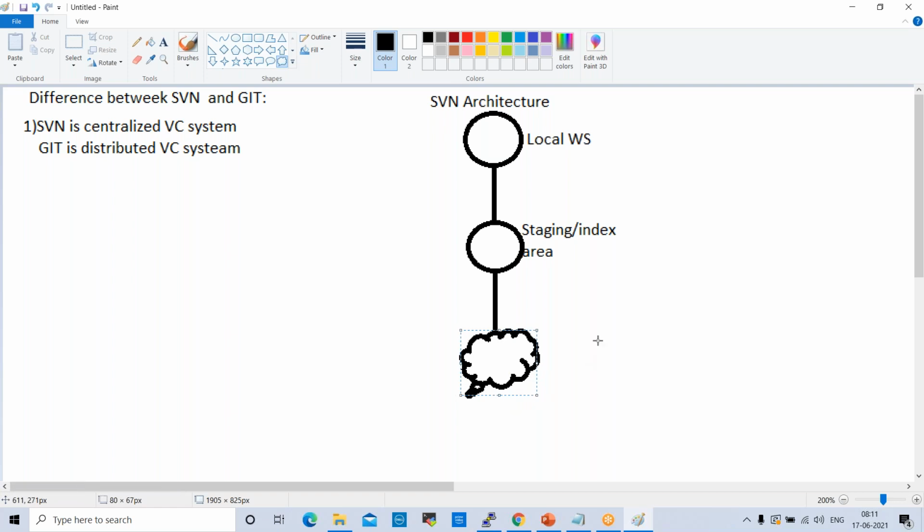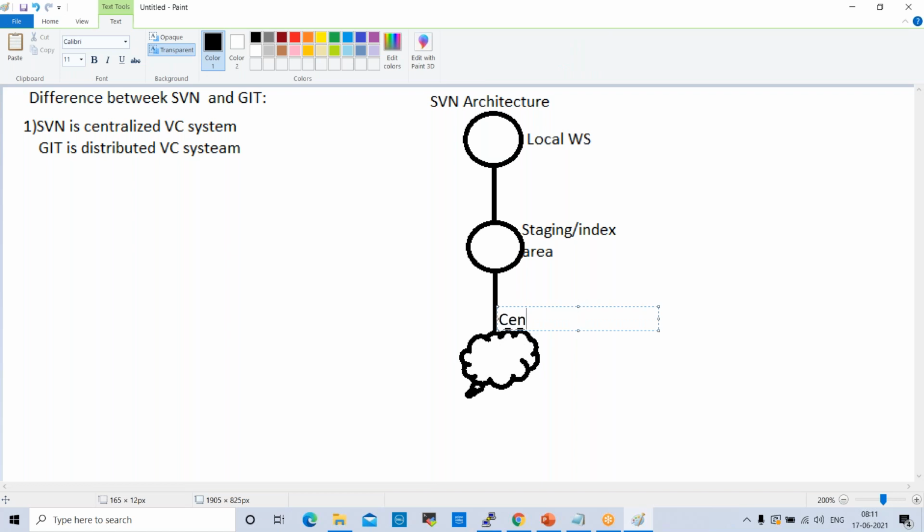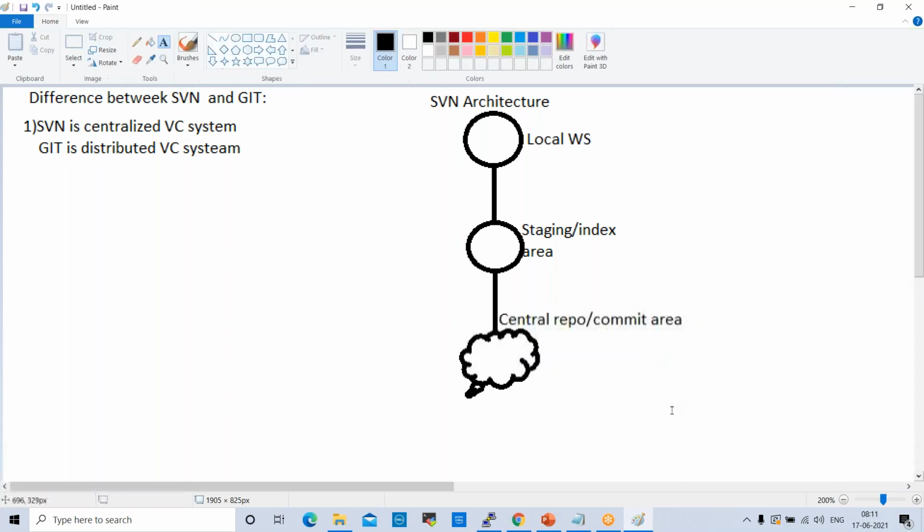This is SVN architecture, not Git architecture. Central repo or commit area. So here there is no local repository. We can only push the changes directly to the central repository in SVN.